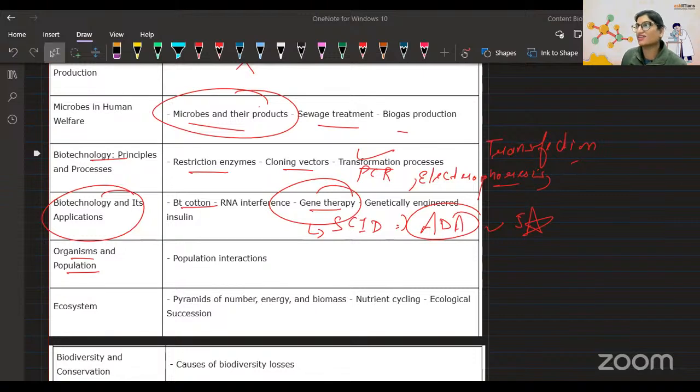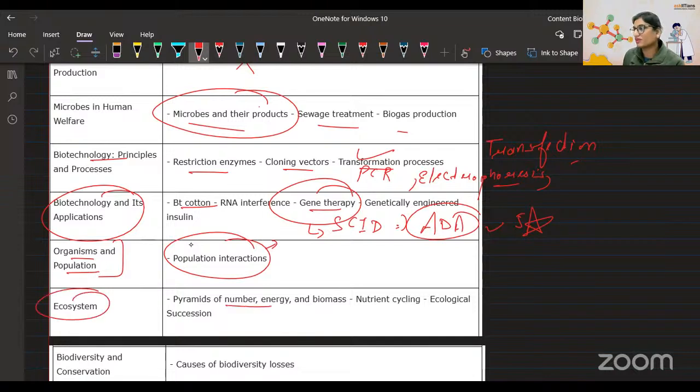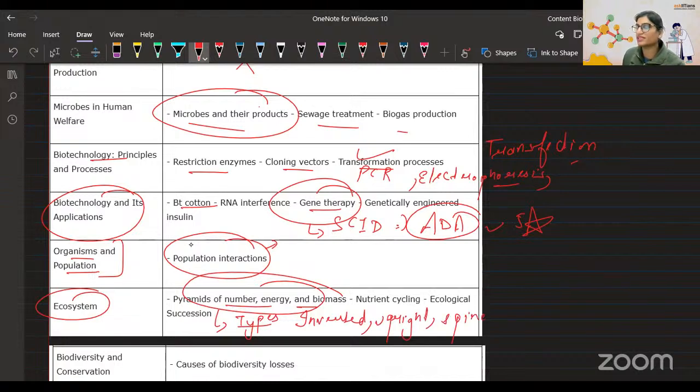So guys, next is organism and population. In that, you need to talk about population interaction. There are a lot of phenomena: commensalism, mutualism, parasitism, amensalism. All of them are important, with examples. Ecosystem: pyramid of number, energy. Here I recommend the topic called types of ecological pyramid. When we talk about the shapes, there is inverted, there is upright, then there is spindle. What you have to do is learn an example of each.